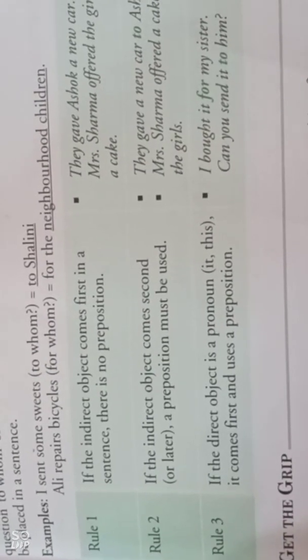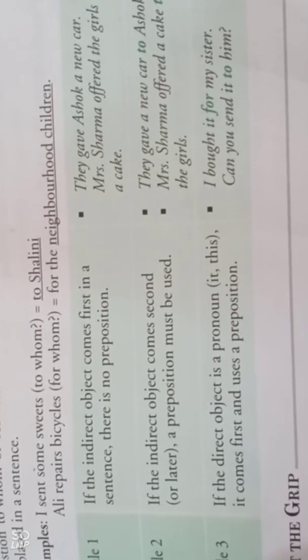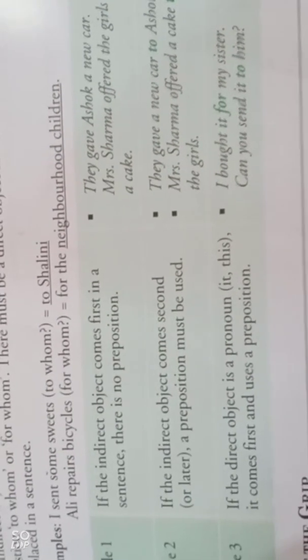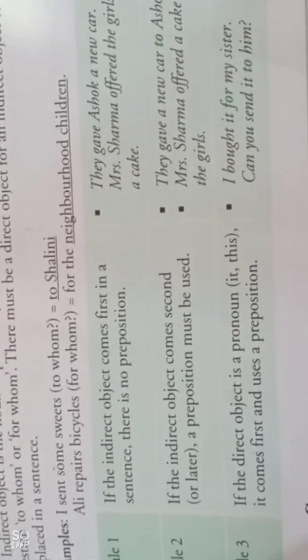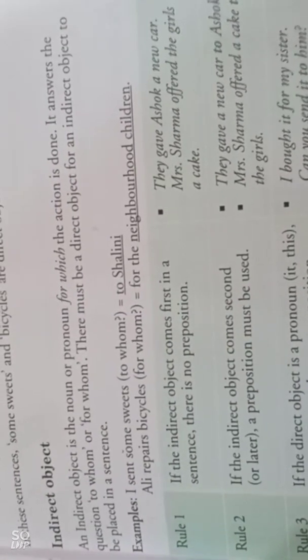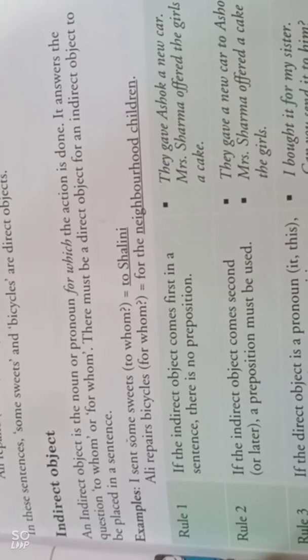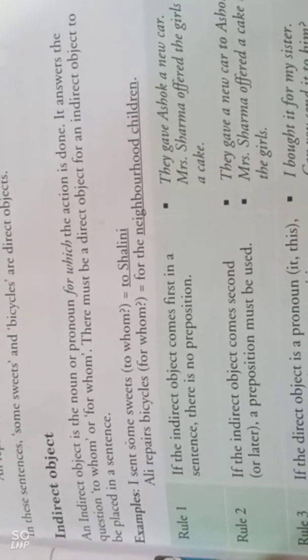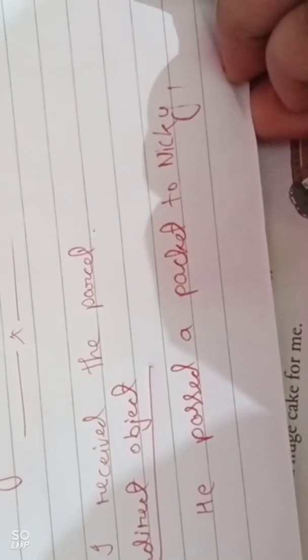An indirect object is the noun or pronoun to whom or for whom the action is done. It receives the action through the direct object and not directly. So, an indirect object answers the question to whom, for whom, from whom. It often comes after a preposition. There can be no indirect object without a direct object. For example, he passed a packet to Nikki. The packet is passed to whom? Here the action is done to Nikki. So Nikki is the indirect object. It comes after the preposition.